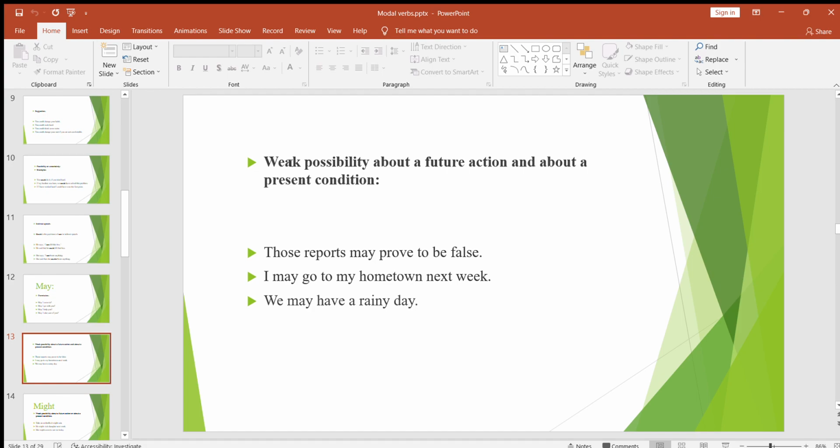Okay, look at the next one, the last use of may. This is a weak possibility about a future action and about a present condition, something that you're not actually certain about. There is a weak possibility. So look at some examples. Those reports may prove to be false. So there is a weak possibility that those reports may prove to be false.